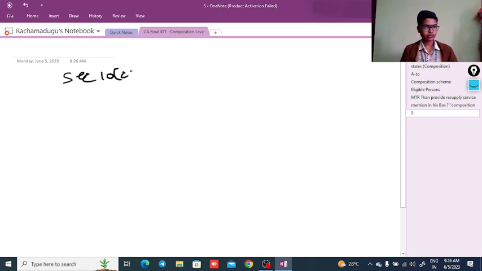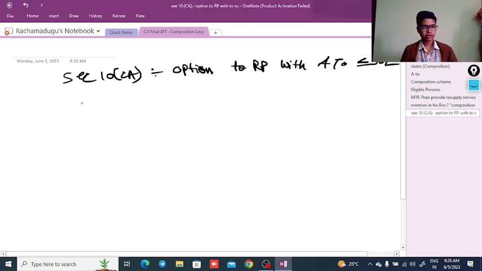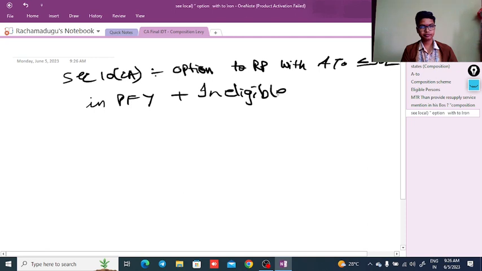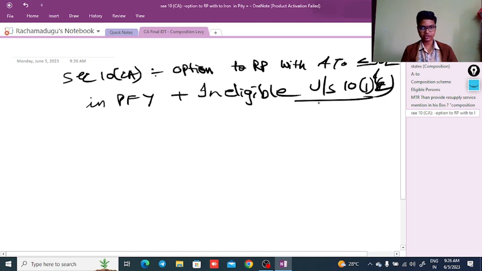And the next one, section 10 subsection 2A. It talks about the option to a registered person with aggregate turnover less than or equal to 50 lakhs in the previous financial year plus ineligible under 10.1 and 10.2. 10.1 and 10.2 need to be discussed first. After that, we need to go to 10.2A. What is 10.1? We are going to learn about it.